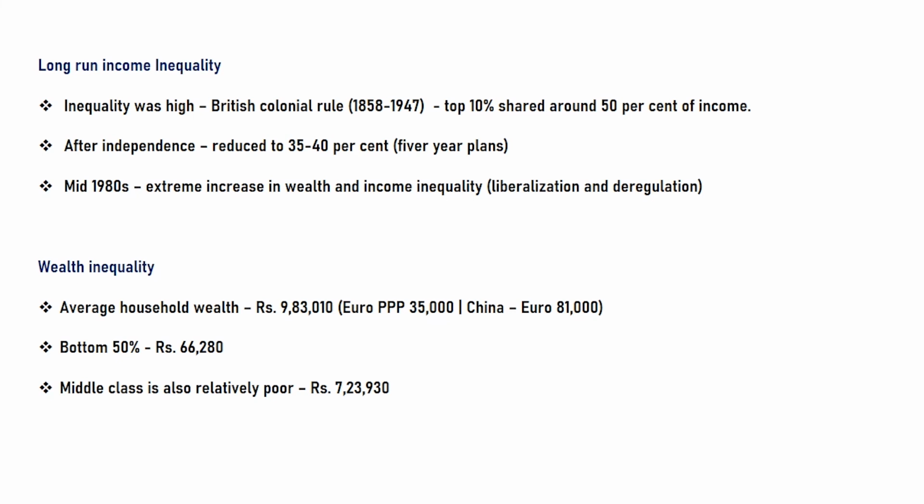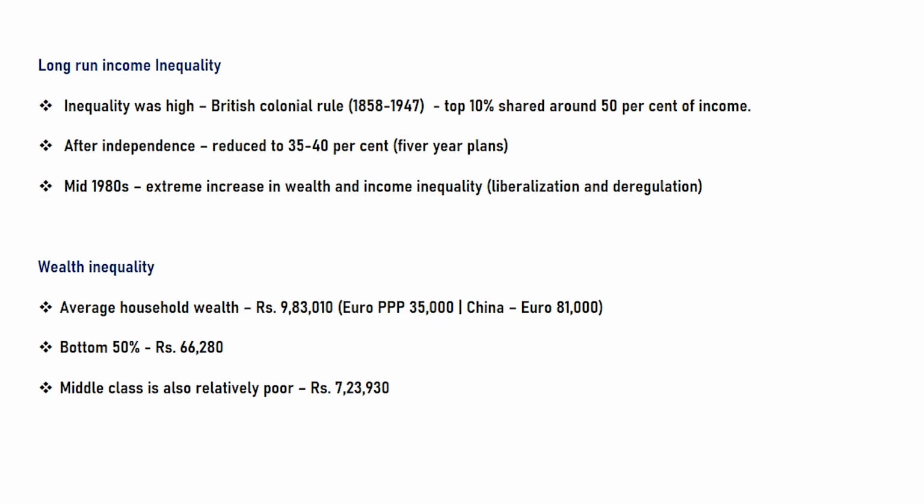After that, it reduced to 35 to 40 percentage due to some government policies that helped the bottom or rural people increase their income. During the mid 1980s, there was an extreme increase in wealth and income inequalities. This was mainly due to liberalization and deregulation, and these data were taken from the World Inequality Report 2022.